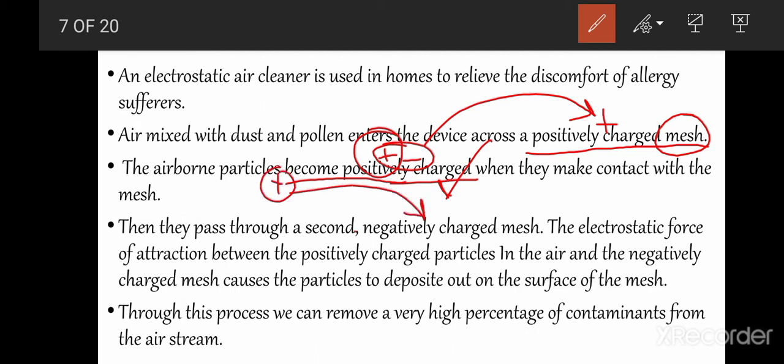This is the second part of the air cleaner. The electrostatic force of attraction between positively charged particles in the air and the negatively charged mesh causes the particles to deposit on the surface of the mesh. So the dust particles with positive charge remain there on the negatively charged mesh, and the clean air will move out from the air cleaner. By this process we can remove a very high percentage of contaminants from the air stream.